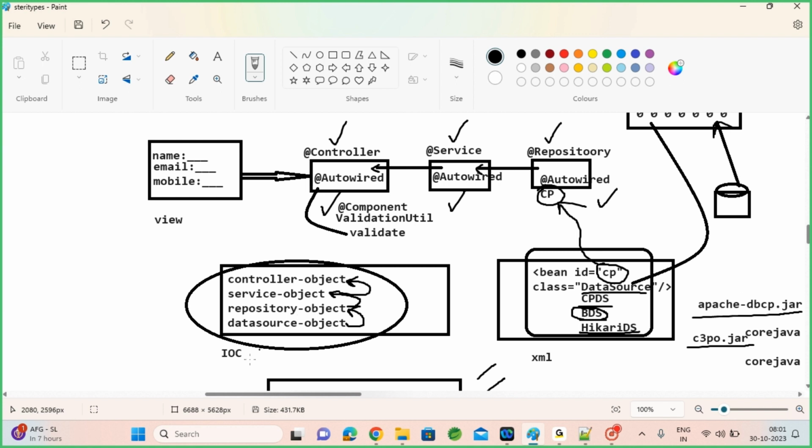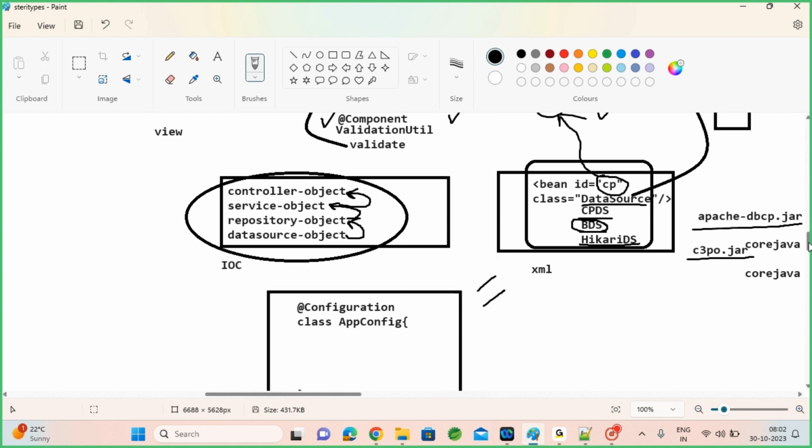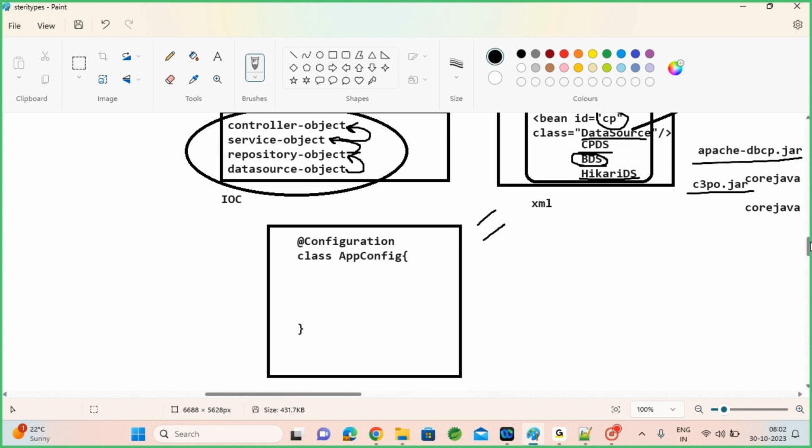How can you register it? If a stereotype is not allowed on top of this class, you may need to go with an XML file. Under the XML file, you configure this third party class so that the XML bean is created in IOC and is eligible for autowiring. In case you want to avoid XML based configuration for third party libraries too, is there any way for third party objects?